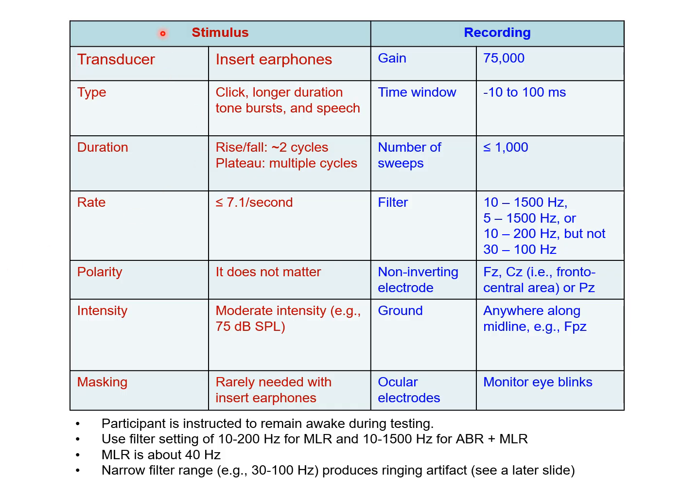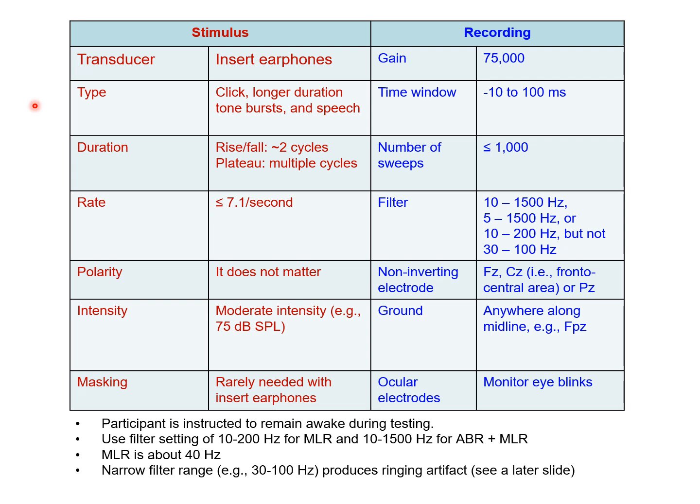This table shows the stimulation and recording parameters for recording MLRs. For transducers, it's almost a convention that we use insert earphones. For the different types of stimuli, we can use clicks, long-duration tone bursts, or human speech.